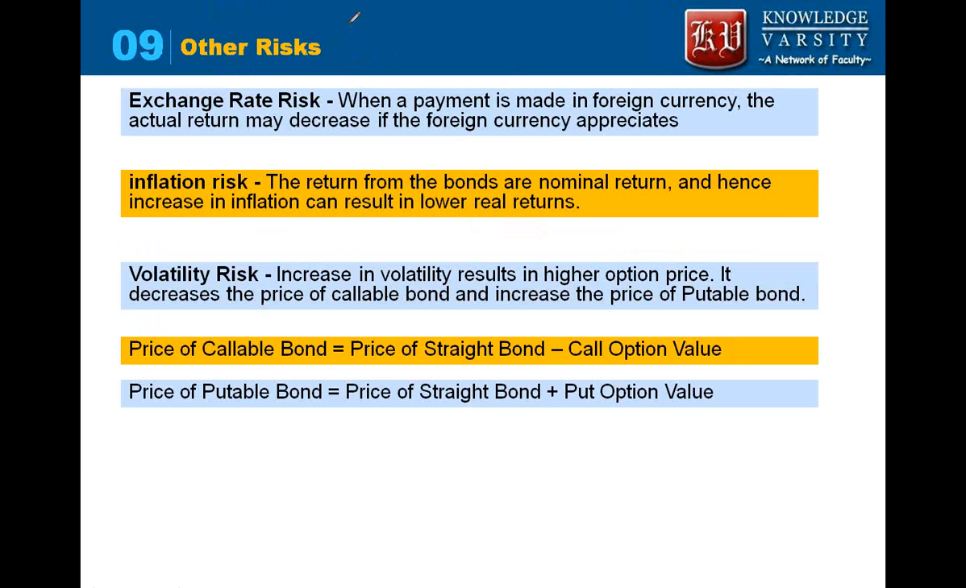Now we'll see what are the other kinds of risk. So we saw exchange rate risk. If you are investing in foreign bonds, the amount that you are getting will be less than you actually want. So let's take an example. Let's take a scenario when $1 is worth 40 rupees and a situation when $1 is worth 50 rupees.